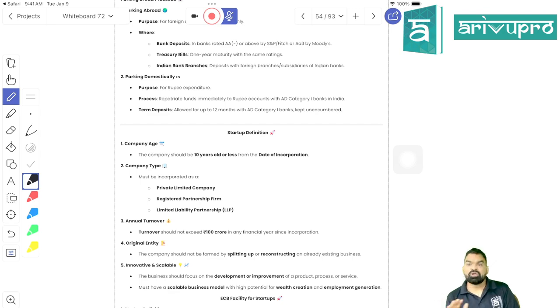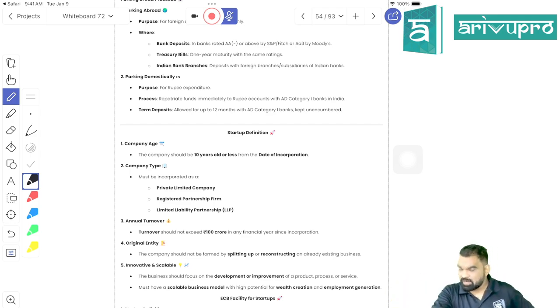Right, students? Whenever we are talking about startups, the term startup is defined by DPIIT. The definition of startup is not applicable in this subject; it would be there in your setting up of business. But as they are putting certain new conditions for startup funding for ECB, I'm teaching you the definition of startup as well.